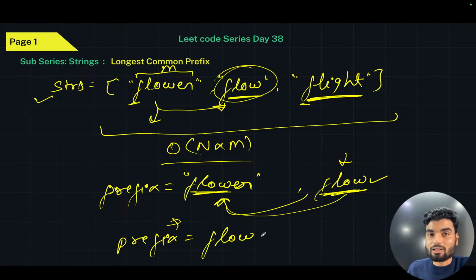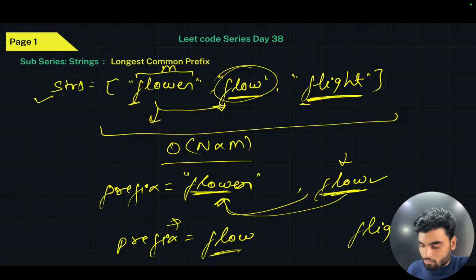No, this is not available. Then I'll reduce one character of "flight". Every time, if the next upcoming string is not available in the prefix that we have, then we'll keep reducing one character of it. So now we'll check "fligh". Is this available in "flow"? No, this is not. Then again reduce one character. Again, is this available? No, not available. Then again reduce one character. Now is "fli" available? No, this is also not available.